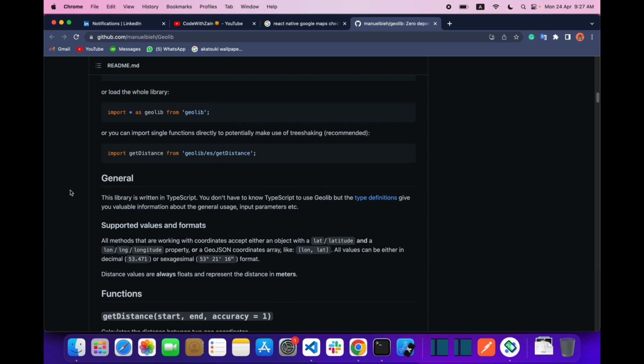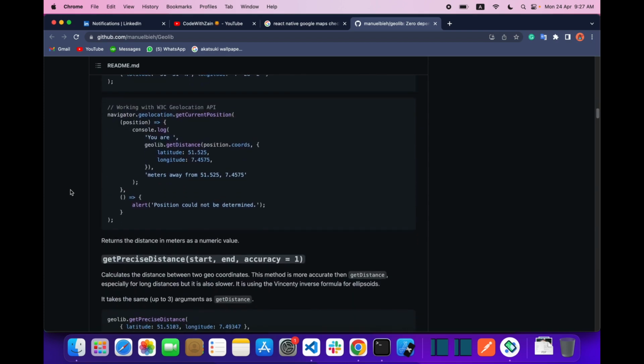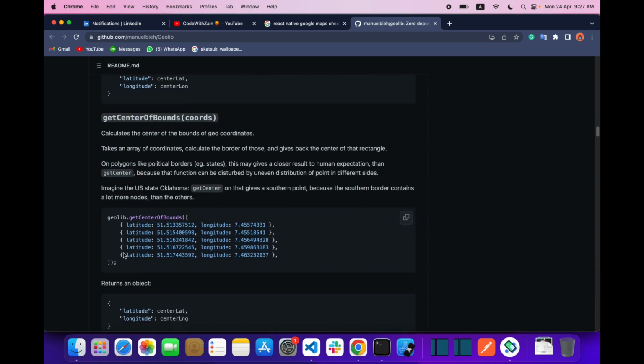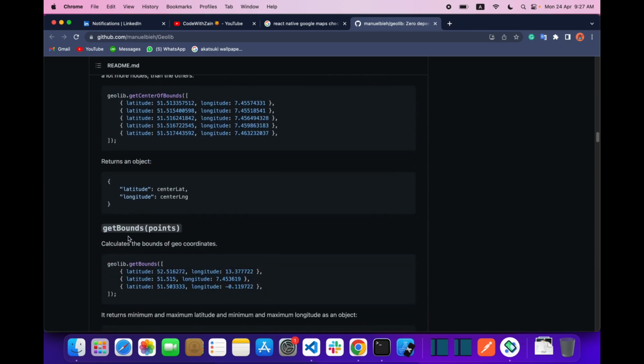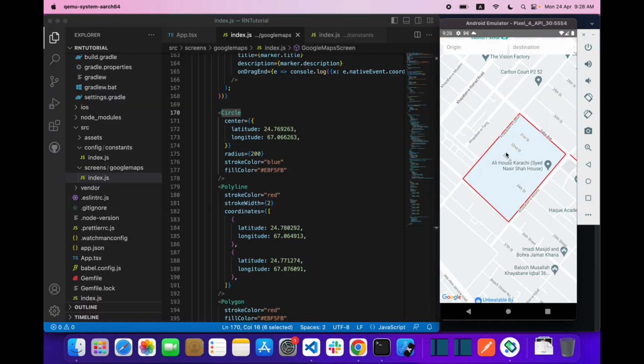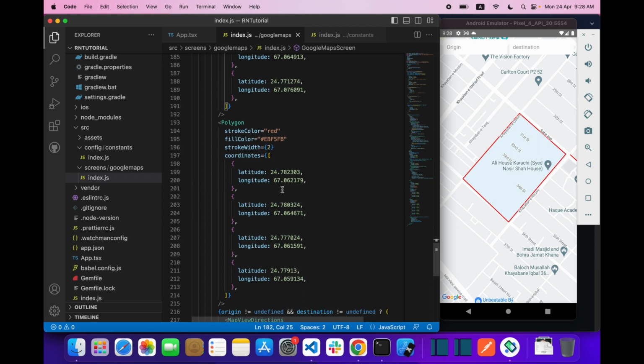The function that I'm going to use is pointInPolygon. So this is the function that I'm going to use. Let's first check if our point lies in this polygon or not.